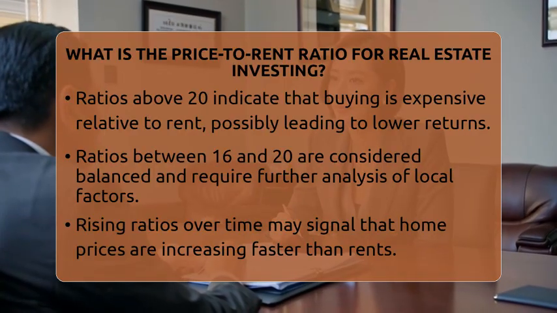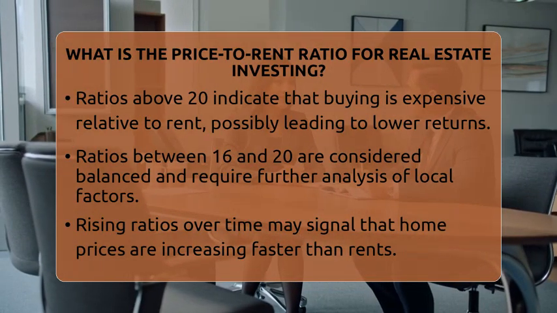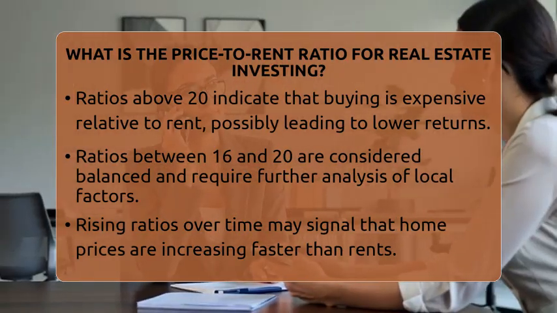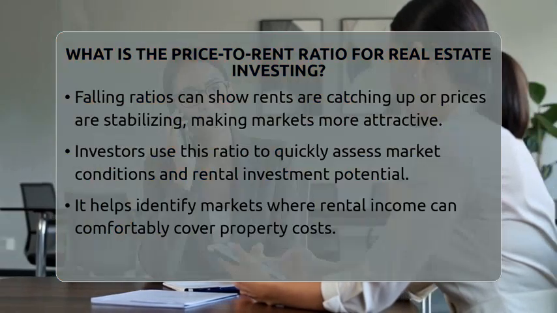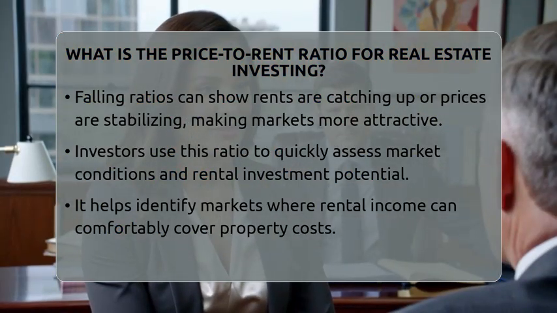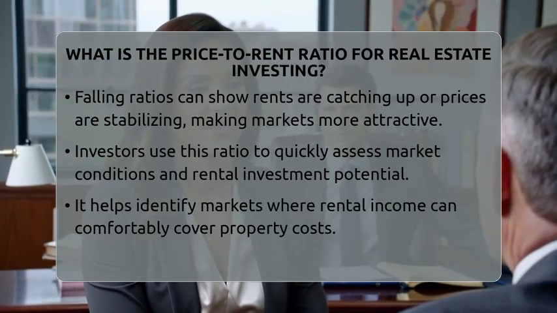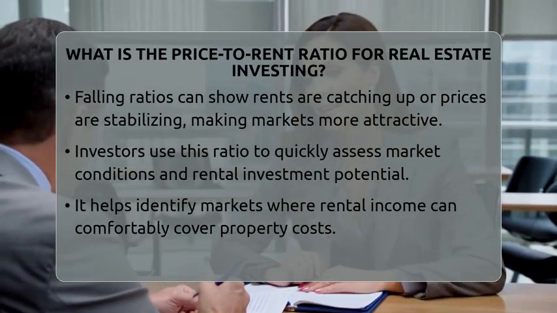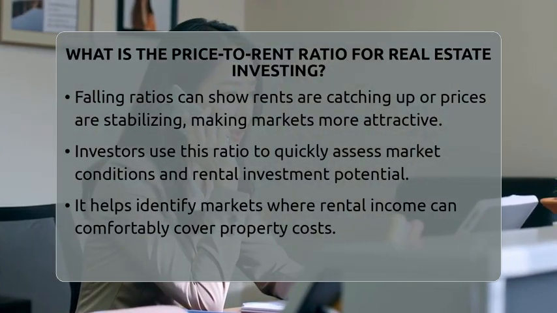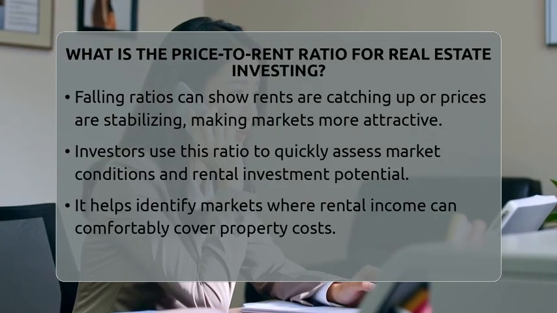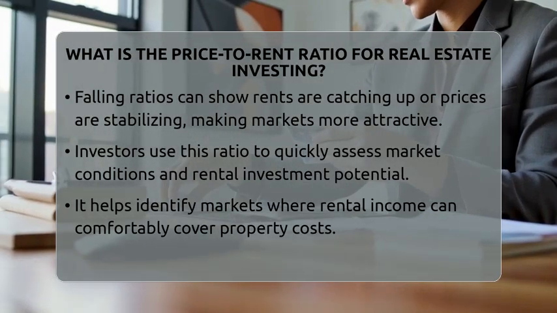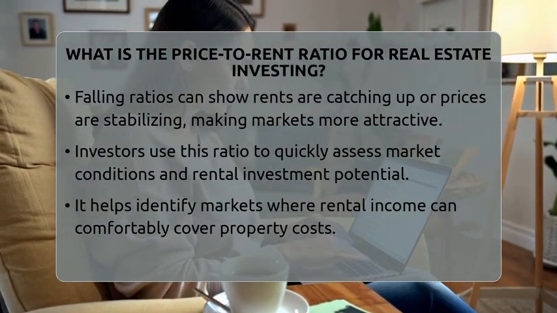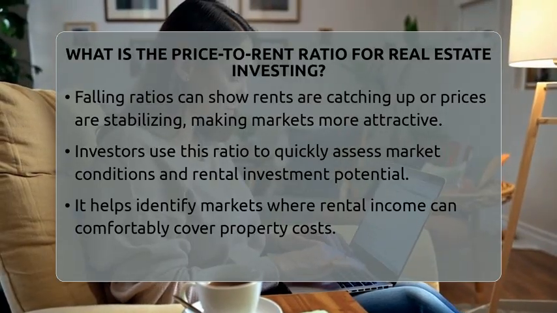On the other hand, a ratio above 20 indicates that buying is expensive compared to rent. This can mean lower returns for investors, and that renting might be more affordable for residents. Markets with ratios between 16 and 20 are considered balanced. They need closer analysis because other factors like local job growth and property prices also influence investment potential. When the ratio rises over 20, it can signal that home prices are growing faster than rents, which might point to an overheated market or lower rental returns.